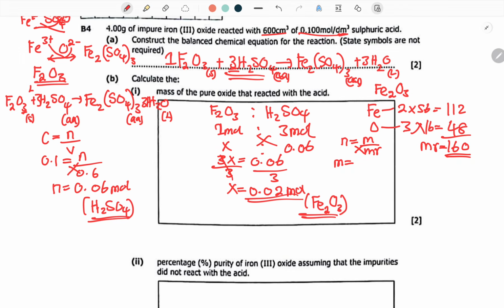So we're going to say 0.02. Then we're going to multiply it with the mister, which is the 160. Your mass is going to be 3.2 grams. So this is going to be your mass.